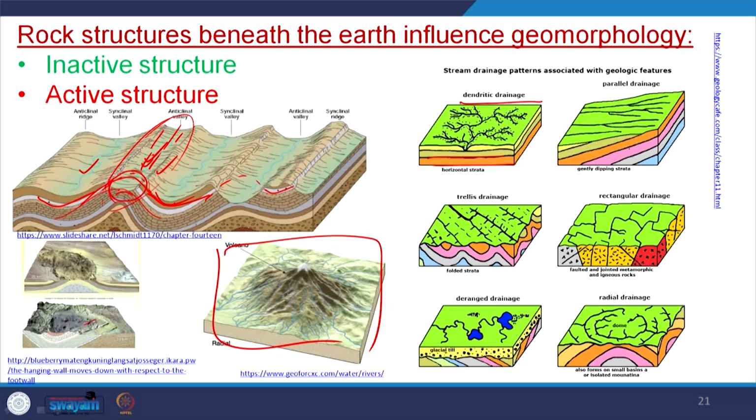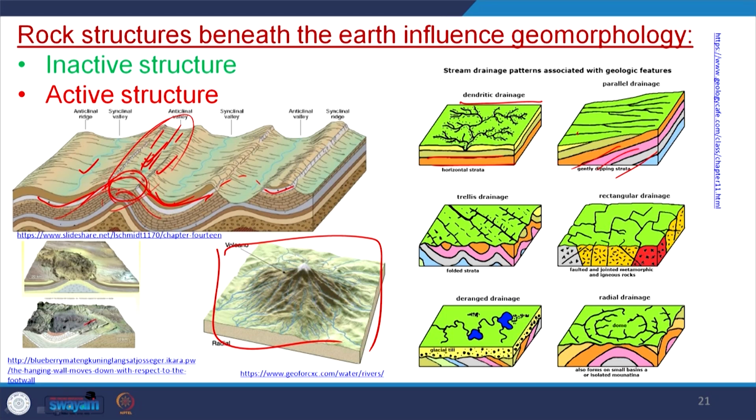Similarly, consider these subsurface structures. For example, suppose we have horizontal strata, we are creating a dendritic drainage on that. We have inclined, gently dipping strata, we are creating mostly parallel drainage. Similarly, if we have anticline and syncline, we are getting the parallel drainage system, the trellis drainage system, and the rectangular drainage system if we have fractured rocks.